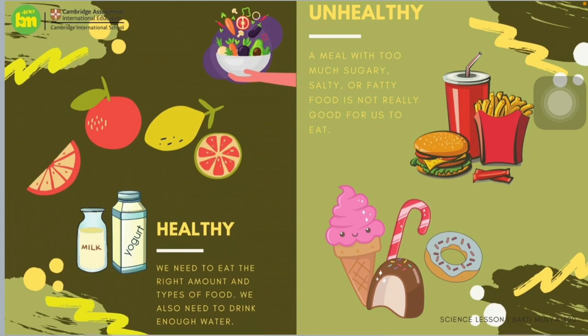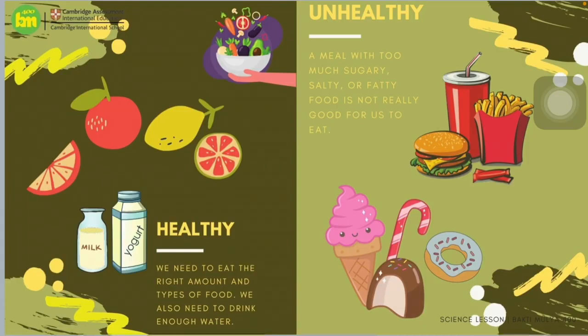As you can see on my screen in here, I have two kinds of food. First is healthy food and the second one is unhealthy food. For healthy food in here, I have milk, yogurt, some fruits and vegetables. As you can see, that's very important for our body. We also need carbohydrates and protein derived from animals such as chicken, cows, and goats.